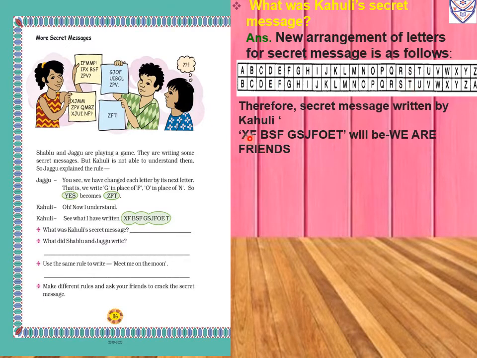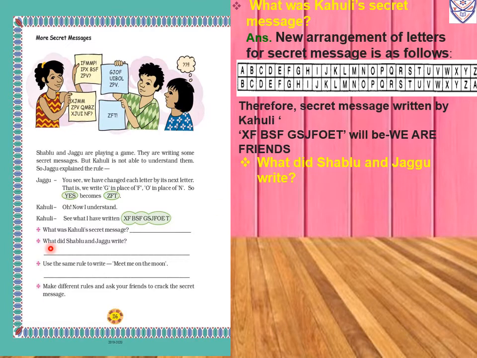Okay, so XF means WE. BSF means ARE. Then GSJFOET means FRIENDS. We are friends. So what she has written in the secret message? We are friends.